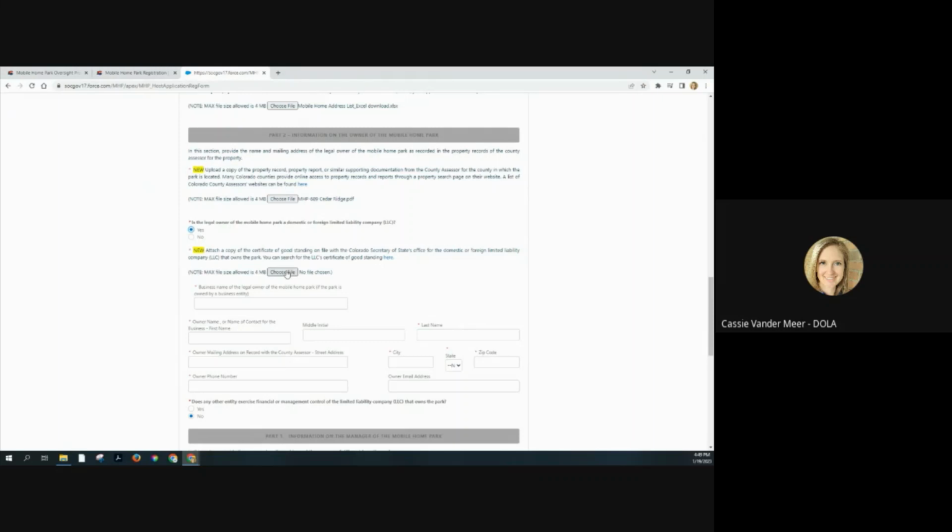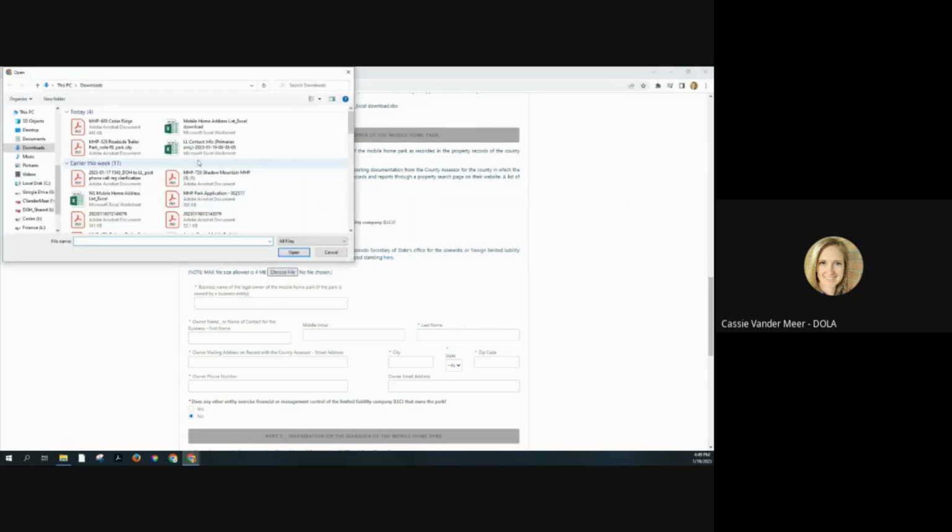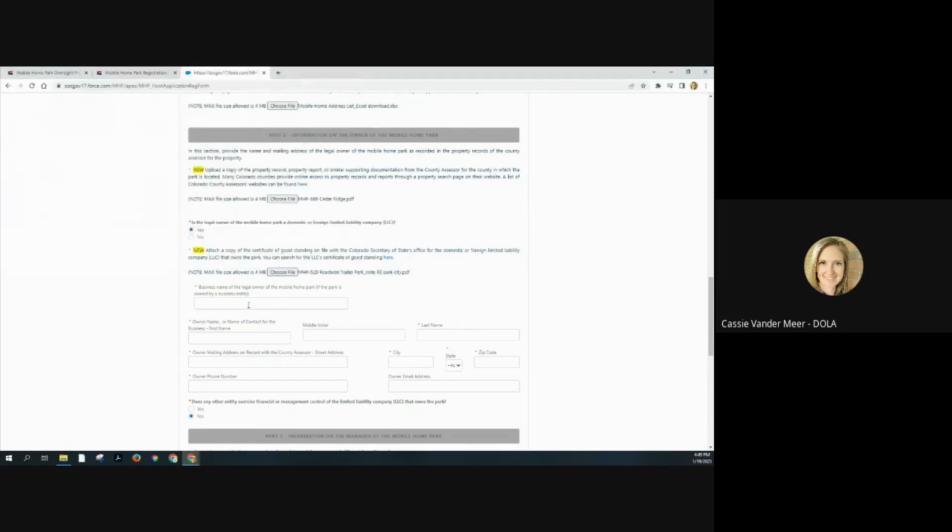If your legal owner of the park is a business, for example, I'm just going to upload some items I have here, and then you'll have to put in the business name that's listed on your assessor report. In the assessor recording, there is a description of what to do if the assessor information does not match the current active owner information for your mobile home park.